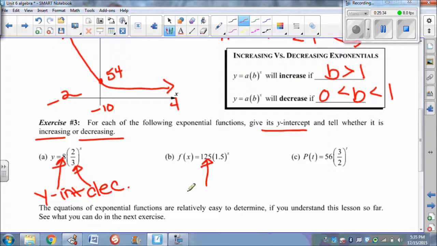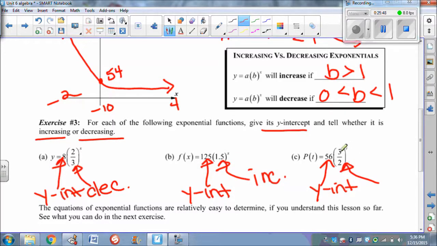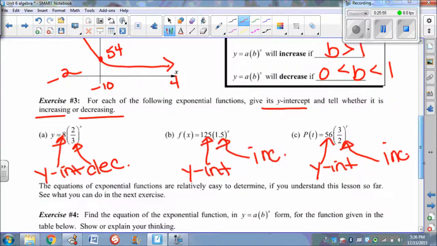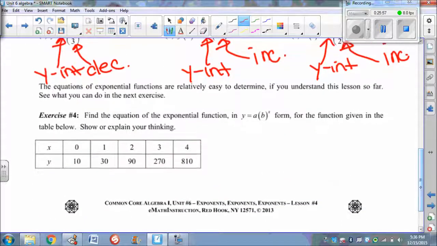There's the y-intercept. 1.5, obviously that's greater than 1, so it's increasing. Y-intercept, and that right there, 3/2, that's 1 and 1/2, so that's also greater than 1, so it's going to be increasing. All right, nice job, guys.